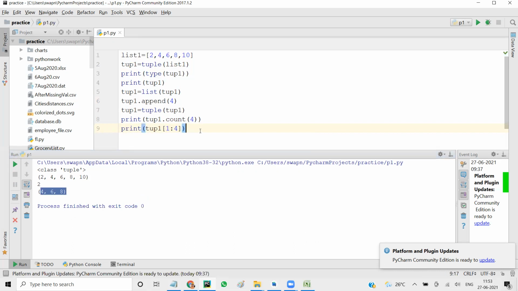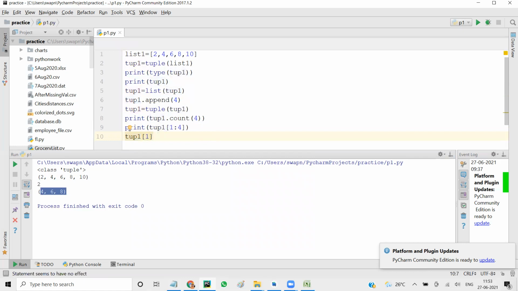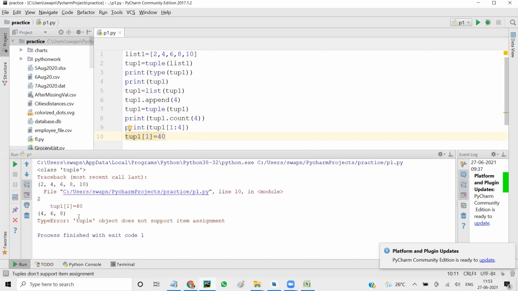So immutable, just like a string. If I try to say tup1 of 1, which is 4 here, equals, let's say, 40, it will throw an error. It does not support assignment, same as a string.